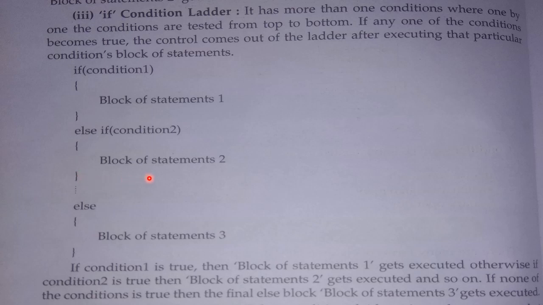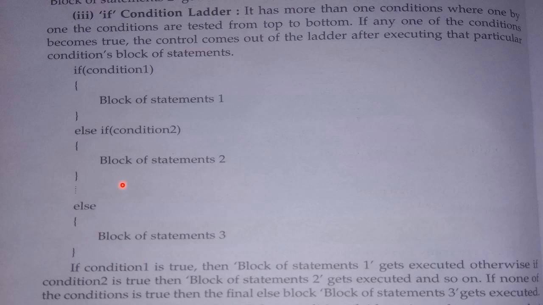If that condition is true, then again it will come out from this conditional block. Otherwise, if all these conditions are false, meaning condition 1 is false, condition 2, maybe condition 3 and condition 4 are given, and all those conditions are false, then in the last it will execute the else part. If all the conditions are false, then it will execute the statements which are given in the else block.